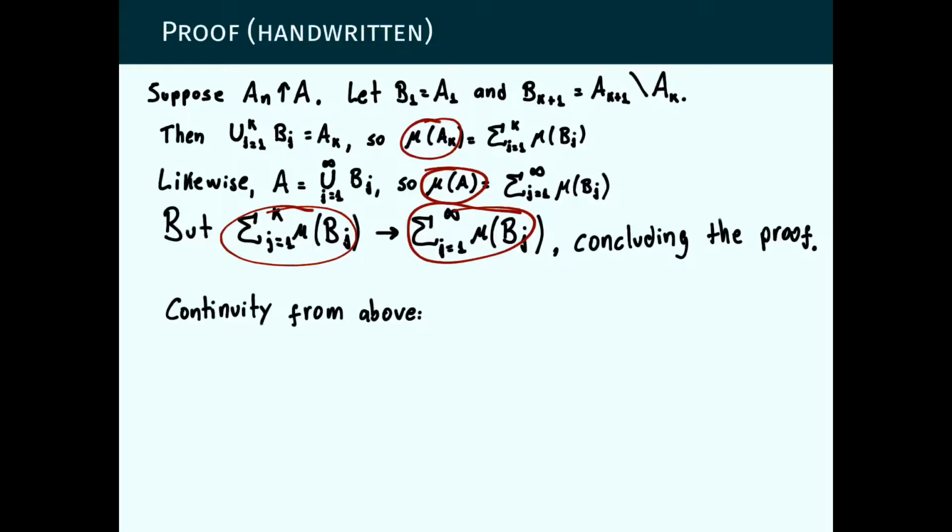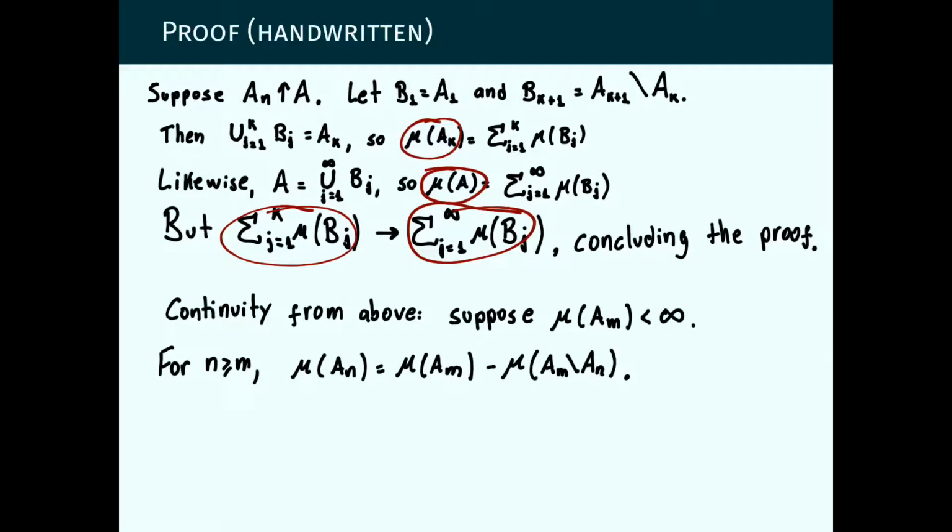Now, for continuity from above, we take some m such that mu of A_m is finite, and for each n larger than m, and this is a decreasing sequence of sets by assumption, so A_n is a subset of A_m. Then by the basic property of the measure being additive, since A_m can be written as the disjoint union of A_n and the rest, A_m minus A_n, we have that the measure of A_m equals the measure of A_n plus the measure of this complement here.